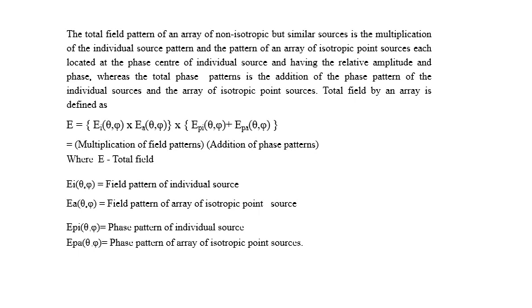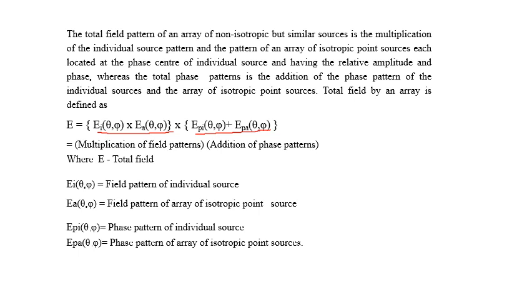So the total field by an array is defined as E = EI(θ,φ) × EA(θ,φ) ∠ [EPI(θ,φ) + EPA(θ,φ)]. Here the first term is the multiplication of the field patterns and the second is the addition of phase patterns, where E is the total field.